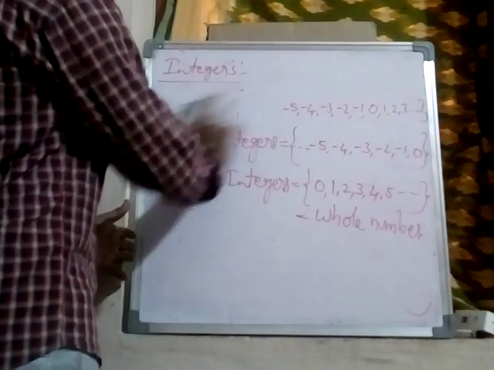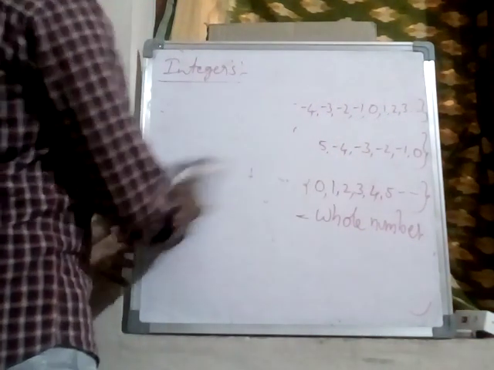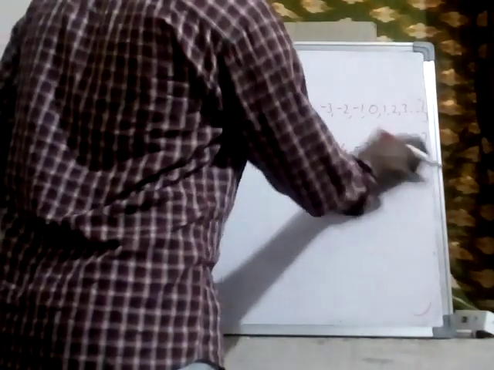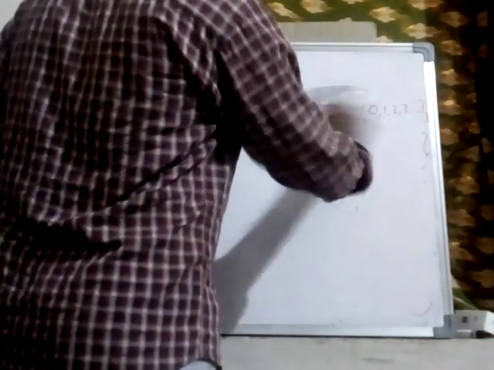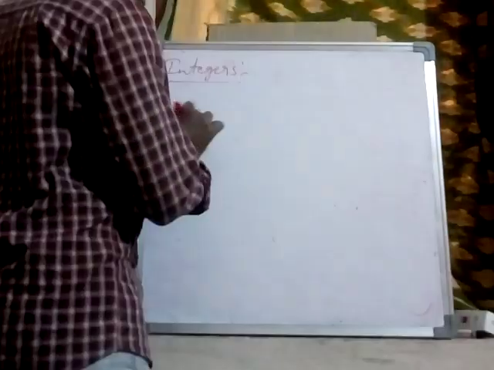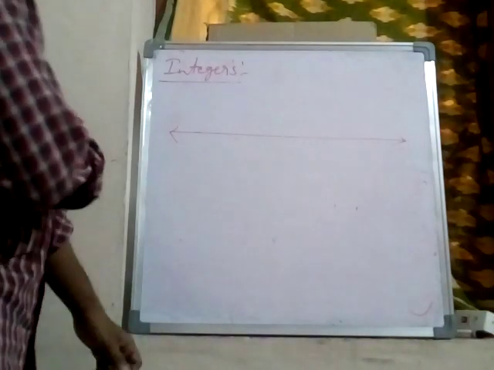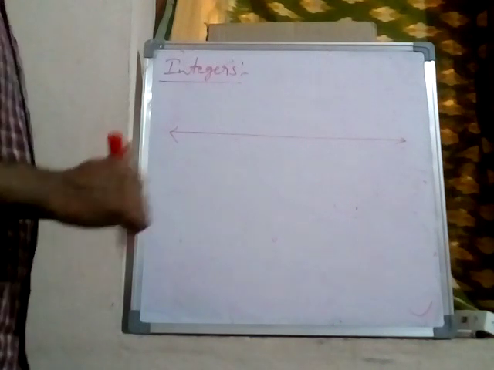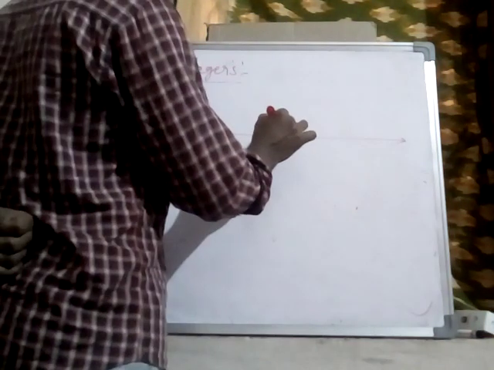So every integer is always represented on a number line. Representing integers on a number line means first we have to draw one number line. So draw a line. Okay. In this line first we have to mark one point.